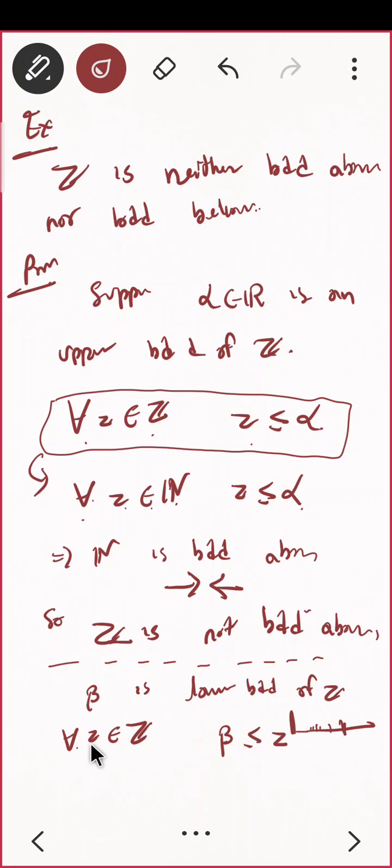See, for all z belonging to z, this is true. Can I say for all n belonging to natural numbers? Wait, I'll just do one more thing. See, for any n belonging to natural numbers, minus n belongs to z. Do you agree? If you take any natural number, minus n will belong to z. Yes?